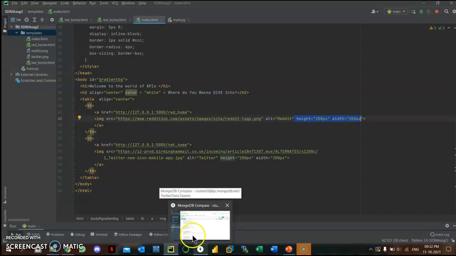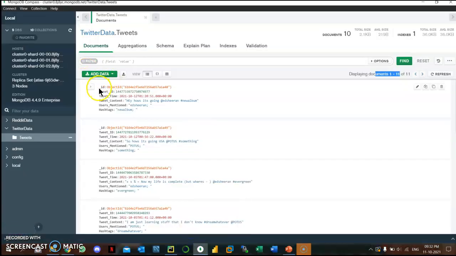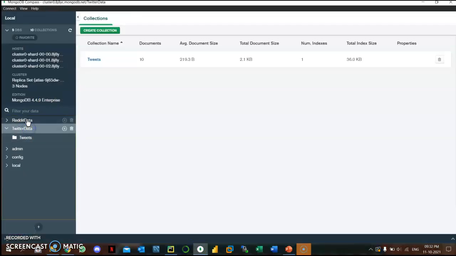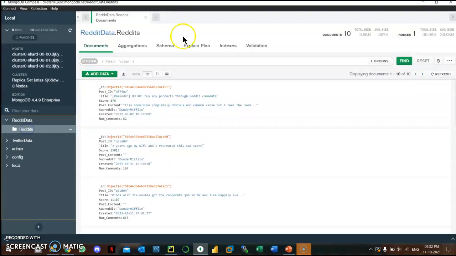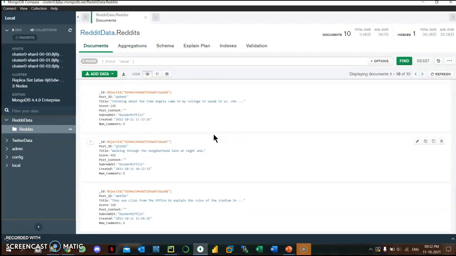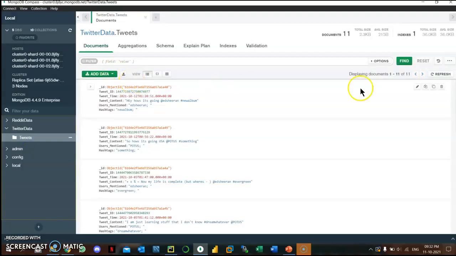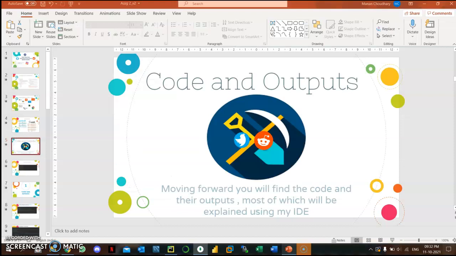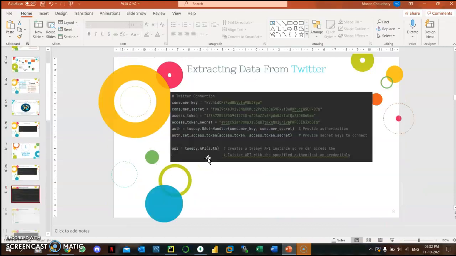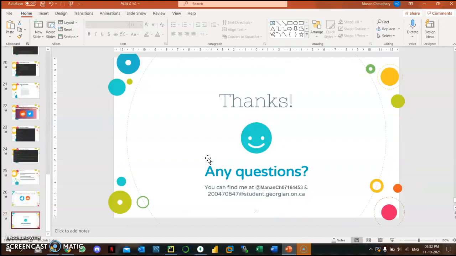So I've already showed you the Twitter MongoDB here. This is the Reddit data and the Reddit collection here, in which the hot posts and their required data are stored. And here is the Twitter. As you can see, this was my latest new album post that I created. Coming back to the PPT, it is just the same things that I've already explained.